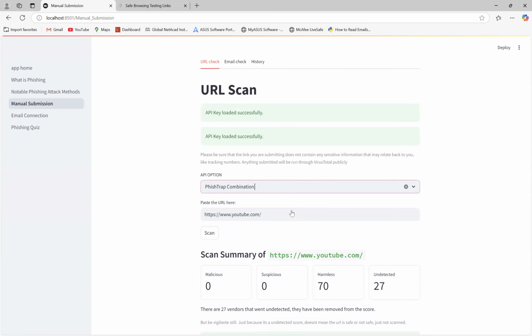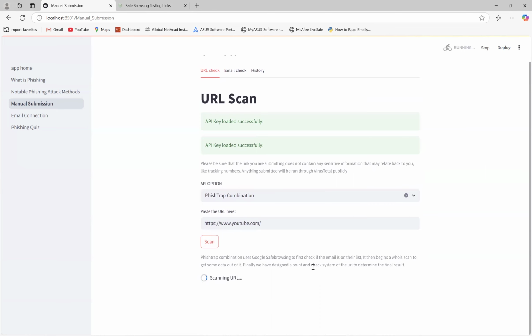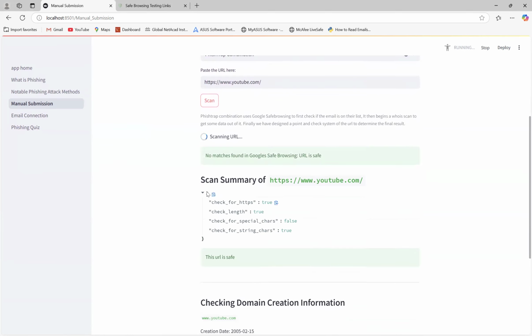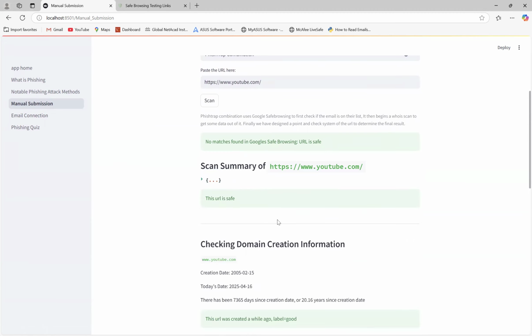So now if we wanted to go into the combination that we created, we can do a quick rundown here. So we can use the same link. There we go. So right now we have a response from Google. This is saying that this checked this database. It is a safe link, confirmed. We have our own little check here, which goes through a couple of basic functions really to test, and returns a score.